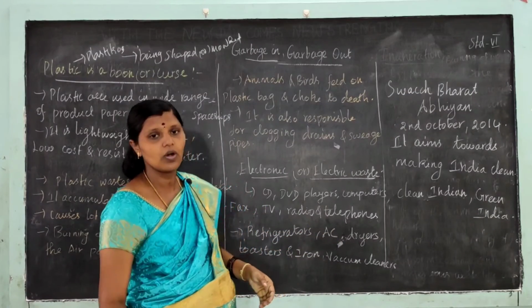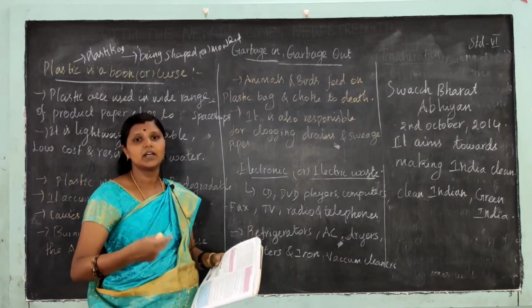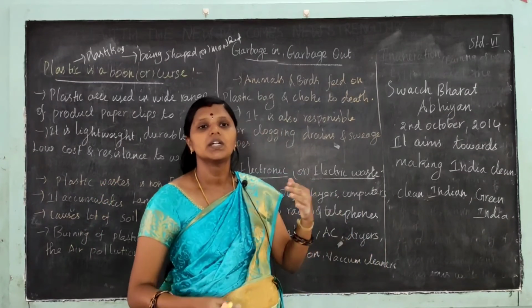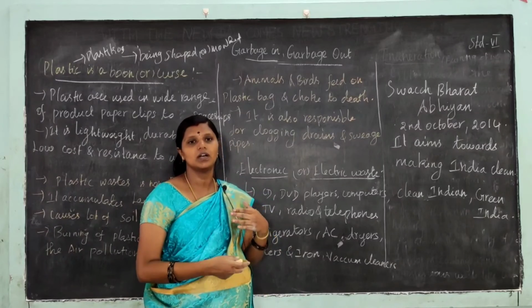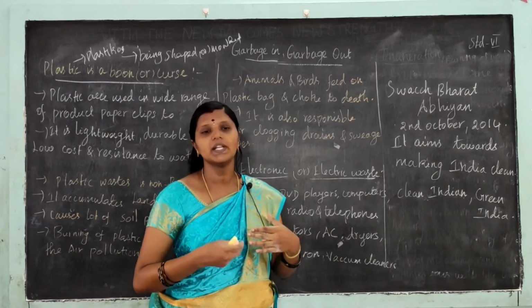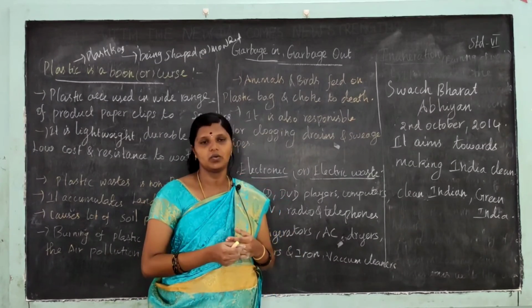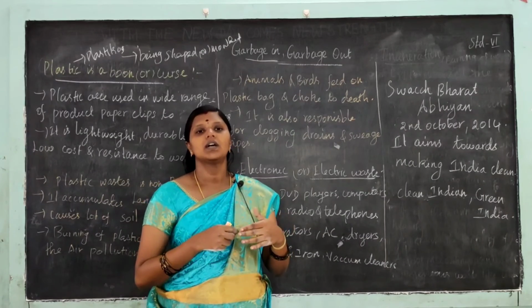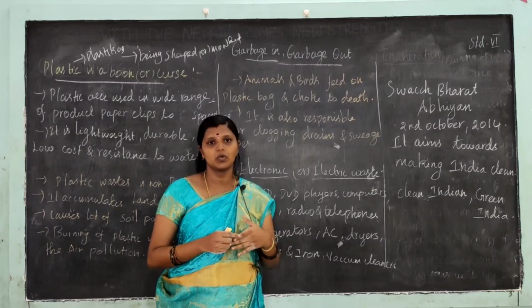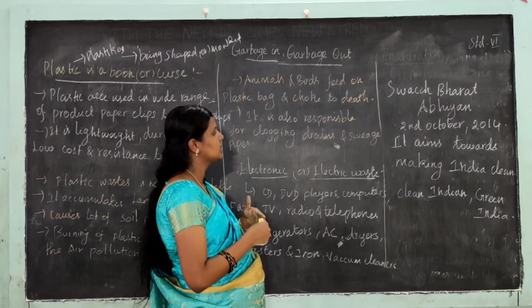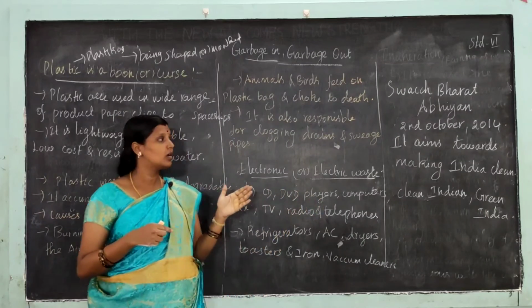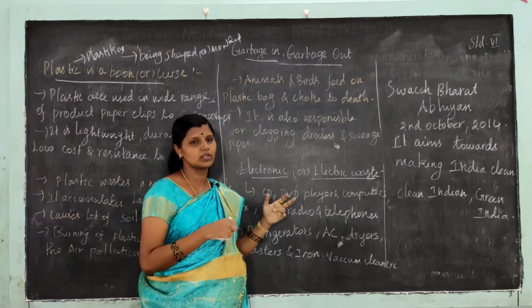And we should not throw away the things that can be reused or recycled. This will help to keep India clean. Okay, so every Indian should actively participate in this scheme. Swachh Bharat Abhiyan was launched by our Prime Minister on 2nd October 2014.